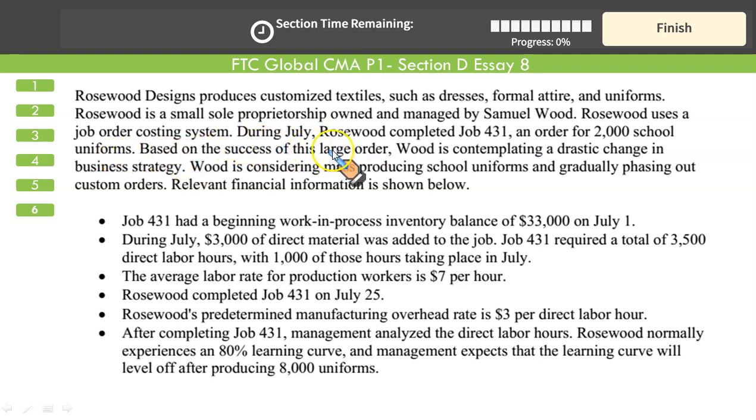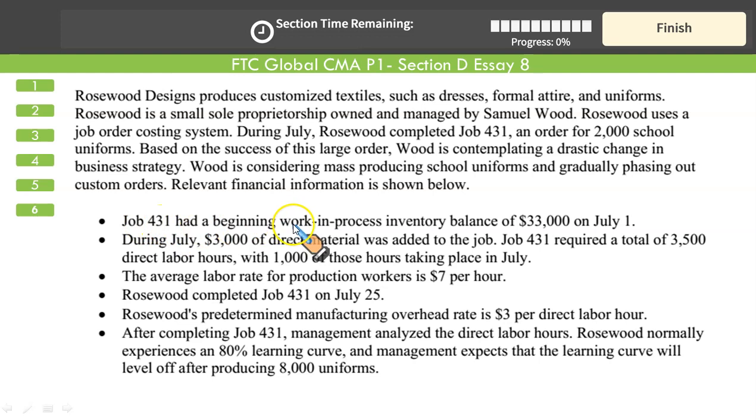Based on the success of this large order, Wood is contemplating a drastic change in business strategy. It's a large order, 2,000 dresses. So Wood is considering mass producing school uniforms and gradually phasing out the custom orders. Custom orders are costly to manufacture and the unit cost in large scale production is low. All of you know that. Relevant financial information shown below.